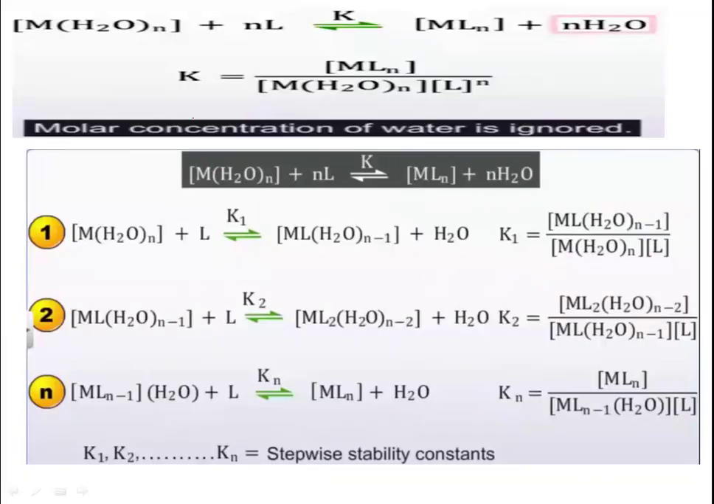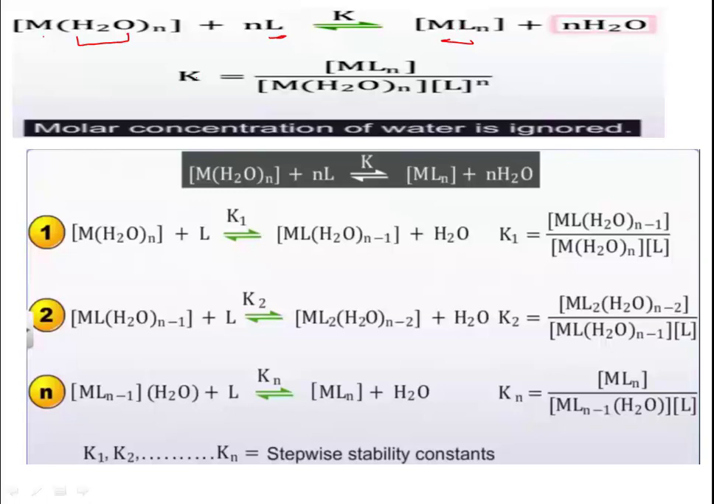Now another example: if we try to form a complex by substituting water molecules with ligand L, then what will be the stability constant? The complex M(H2O)n is treated with, or we go on adding, ligand to this. So what will happen? The water molecules will get substituted by this ligand and we will get the complex MLn, and then n moles of water will be released.